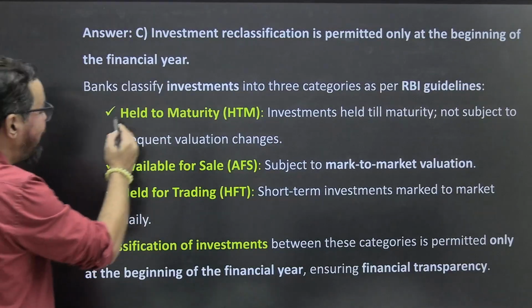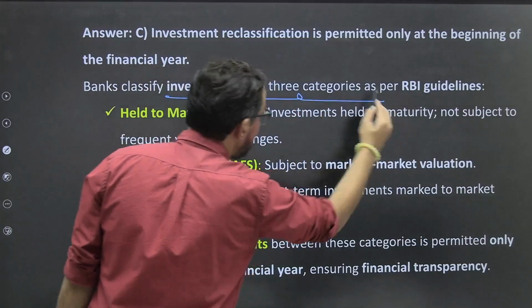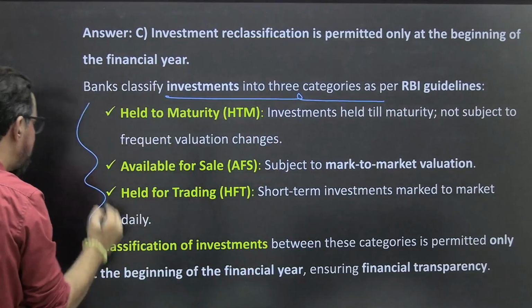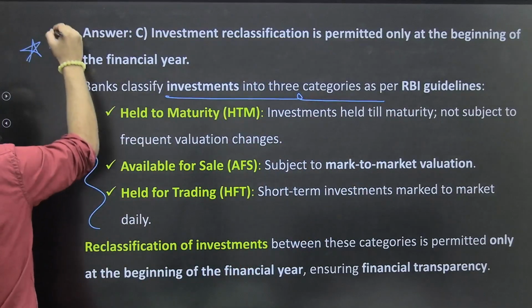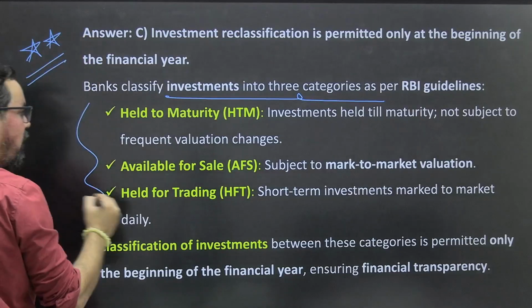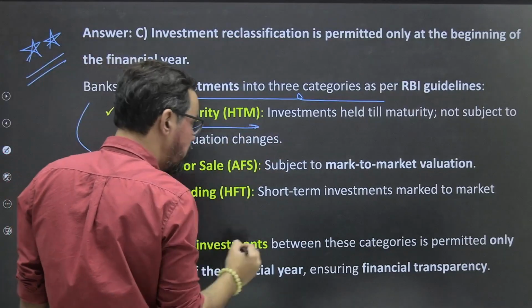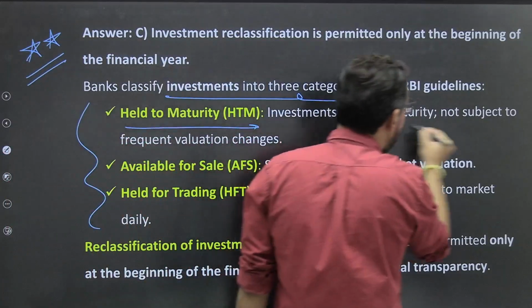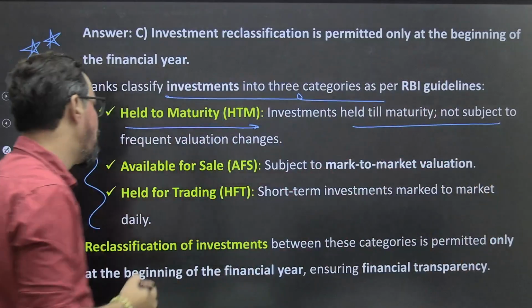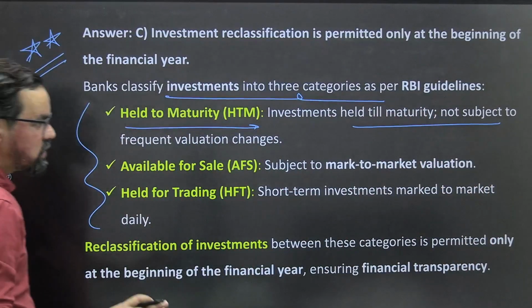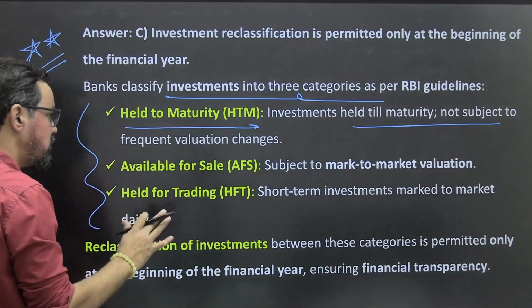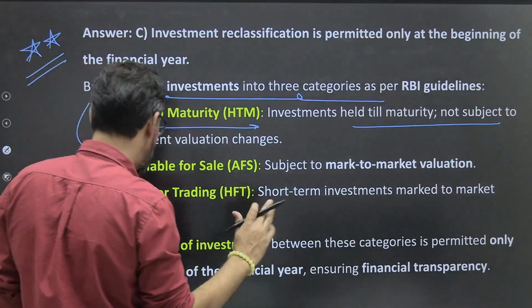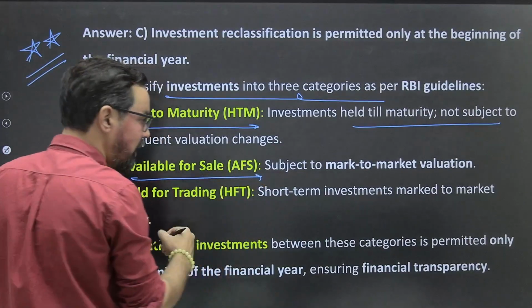So banks classify investments into three categories as per RBI guidelines. This is a very important one, guys. ठीक है, so please do remember this. First one is held to maturity. Investment held till maturity, not subject to frequent valuation changes. Available for sale, सब्जेक्ट टू